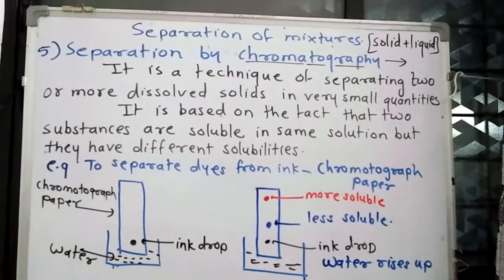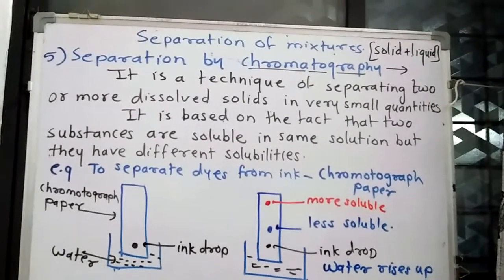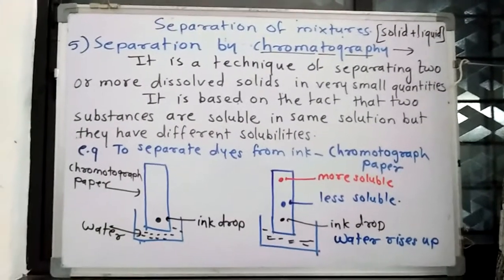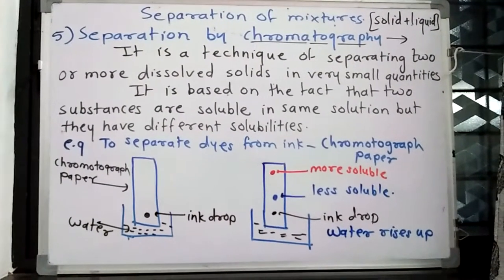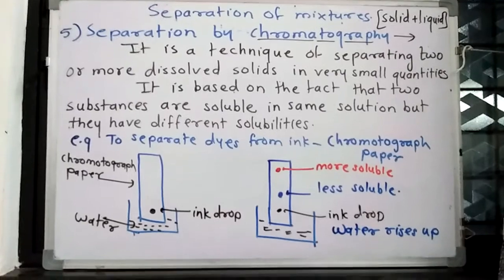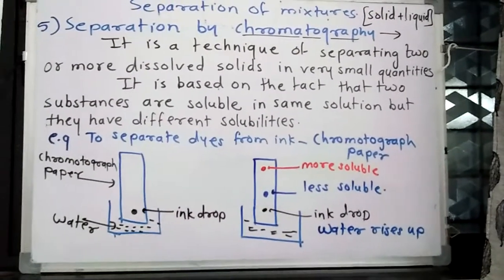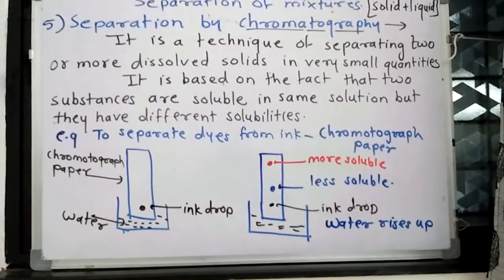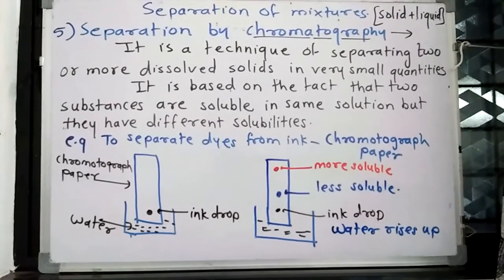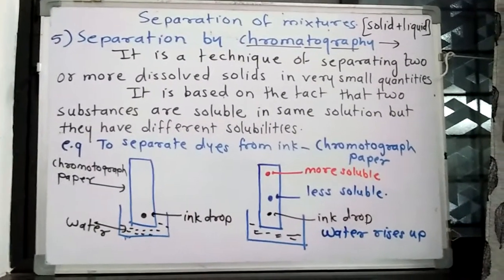Now next, the fifth method of separation of a solid and liquid mixture is chromatography. The chromatography technique is used for separation of two or more dissolved solids when they are dissolved in very small quantities. When the solids are soluble in water and the quantity of the solute is very little, then we have to use the method of chromatography.